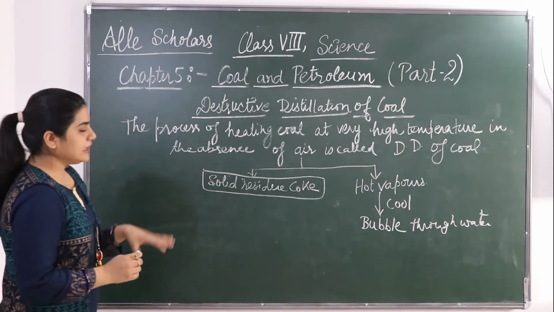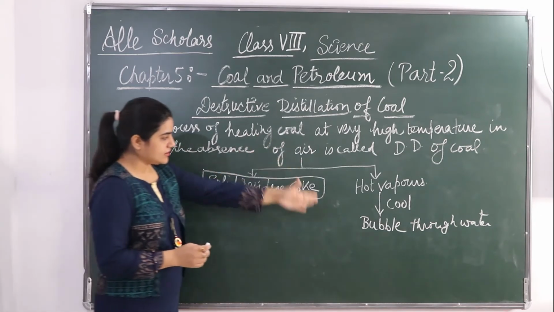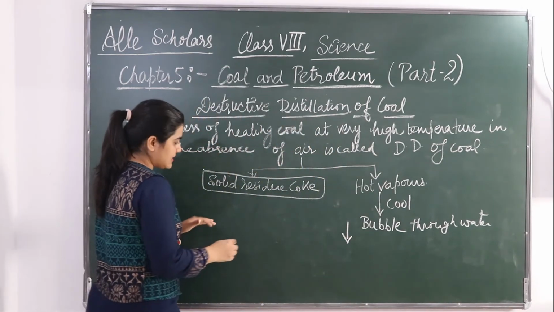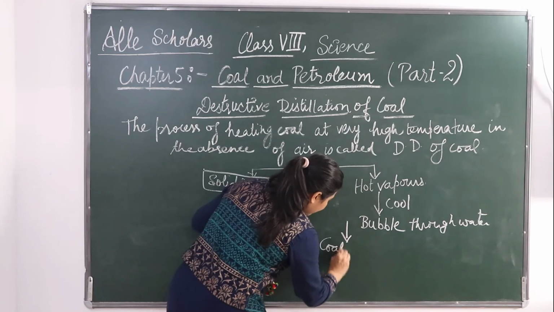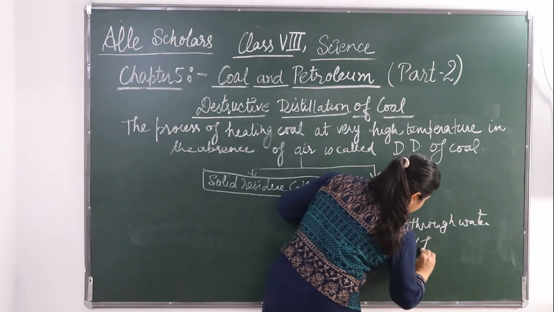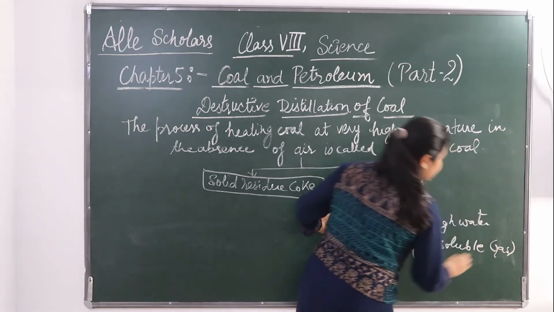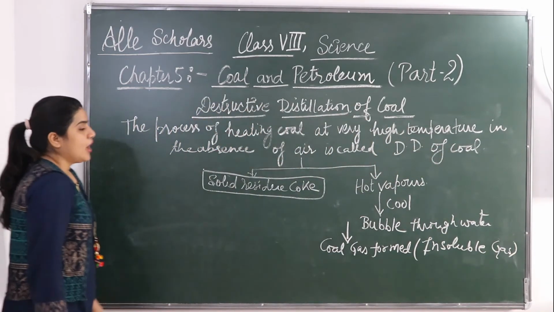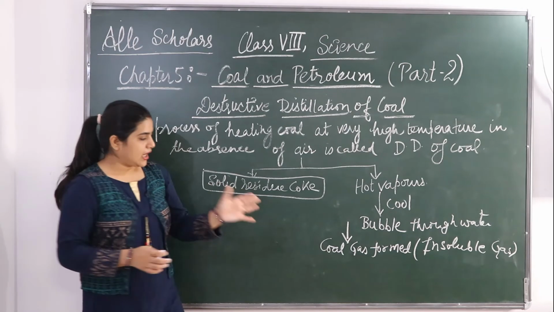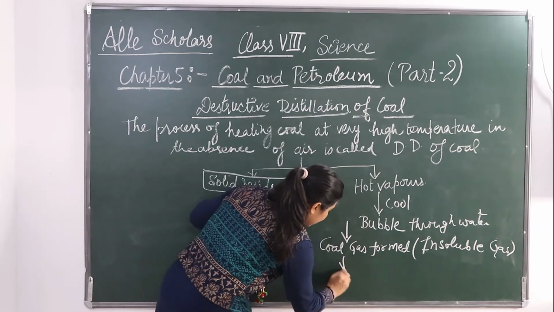Now what happens is that some insoluble gases, that is coal gas, are being formed. जब ये होगा तो क्या होगा? Insoluble gases, coal gas is being formed. Coal gas कैसी होगी? Insoluble gas होगी, जो कि soluble नहीं हो सकती है. Insoluble gas is a coal gas. Okay. So the condensed liquid form is then allowed to stand. After that, this coal gas is being formed. Then a condensed liquid is being formed.